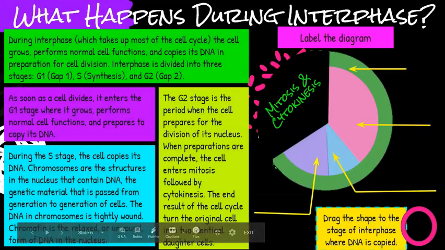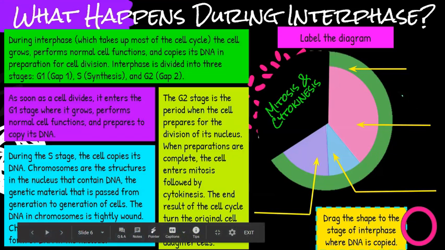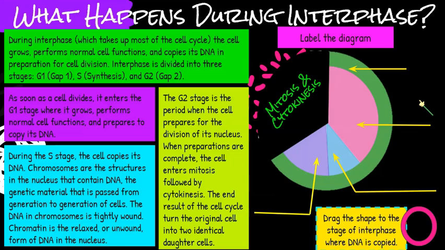Okay. What happens during interphase? During interphase, which takes up most of the cell cycle, the cell grows, performs normal cell functions, and copies its DNA in preparation for cell division. Interphase is divided into three stages: gap 1, synthesis, and gap 2. Okay, so here we go. As soon as the cell divides, it enters the G1 stage where it grows, performs normal cell functions, and prepares to copy its DNA.